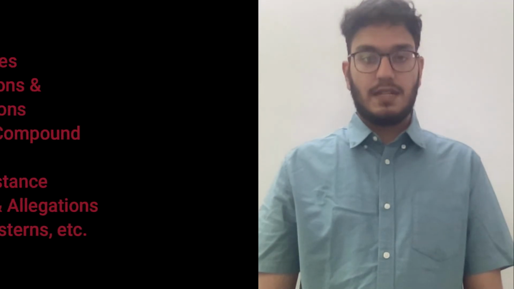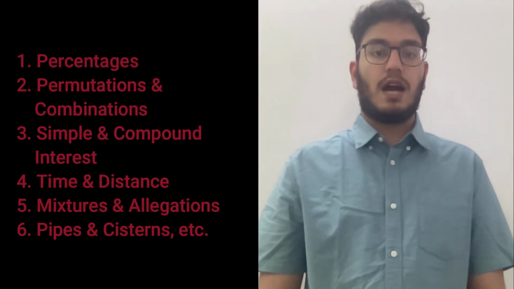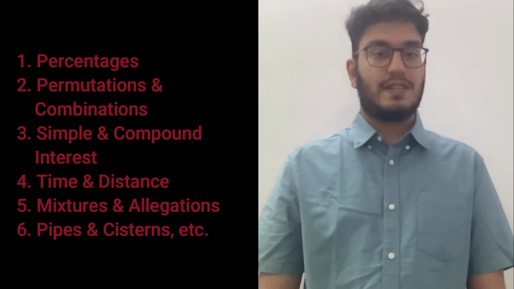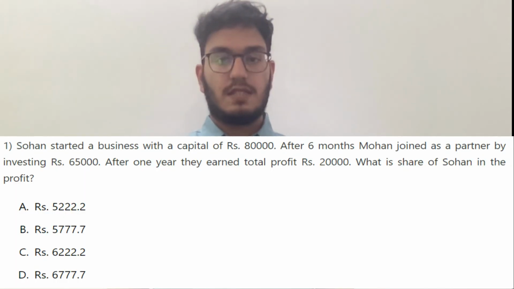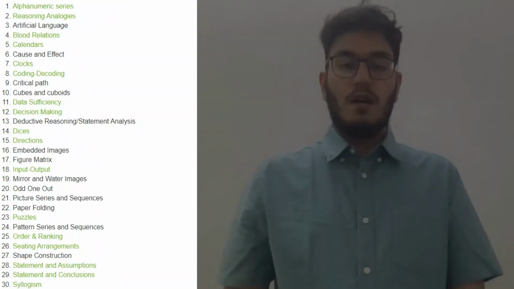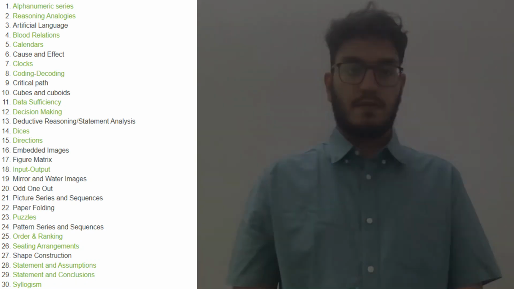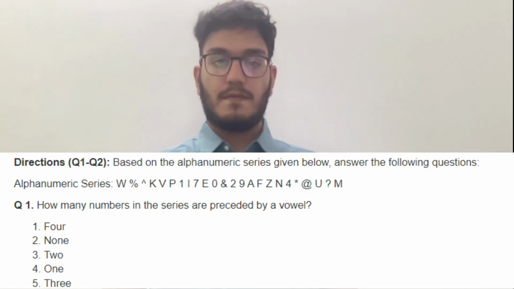For quantitative ability, you may go through these topics in order to maximize your score and answer the most amount of questions correctly. An example of the questions that may be asked under this section is shown on your screen. For logical reasoning, you may go through these topics, and examples for questions that may be asked under the logical reasoning section are shown on your screen.